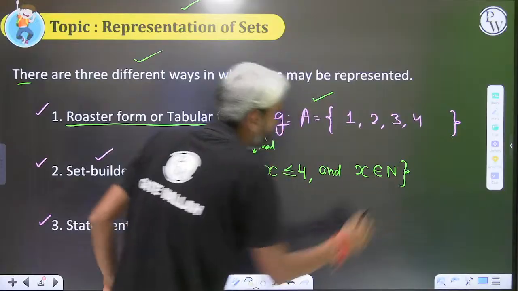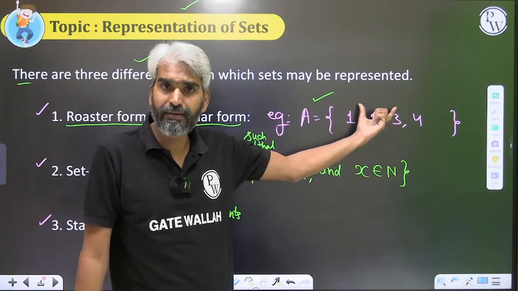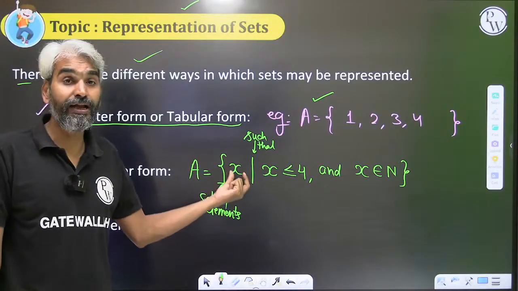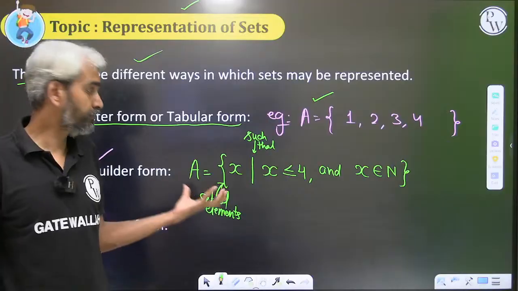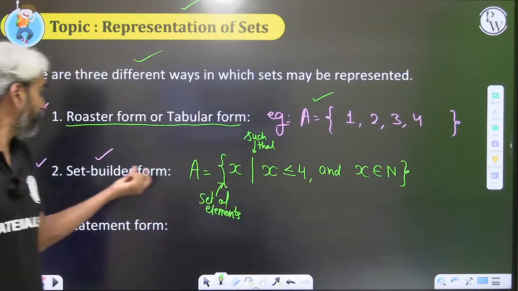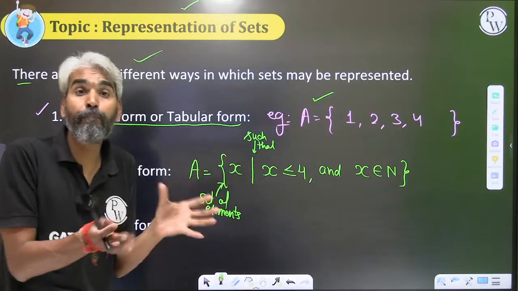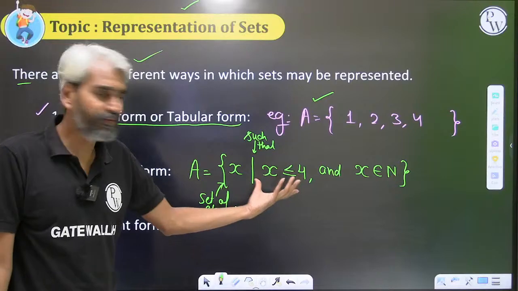So rather than listing all the elements of the set, we can give the definition of what type of element will eventually become a part of this particular set. So this property will eventually define the elements of the set. This property will be used to build the set. Clear?